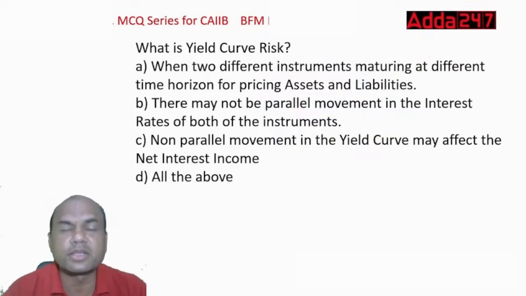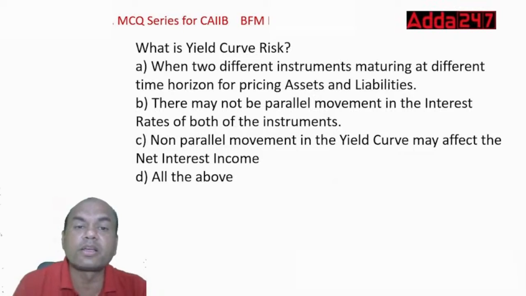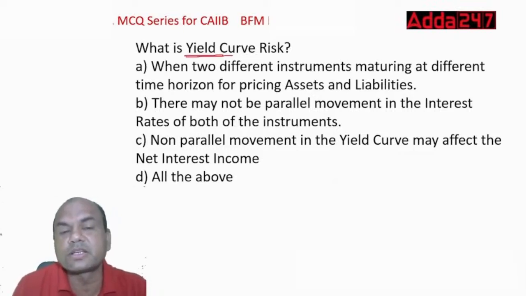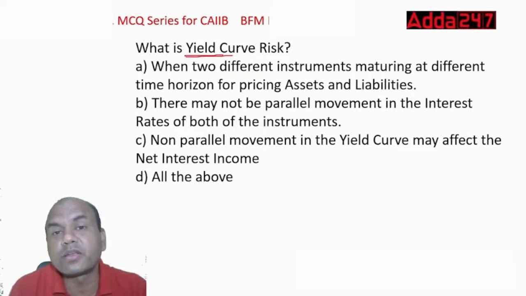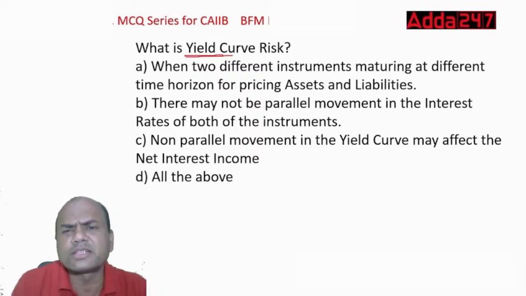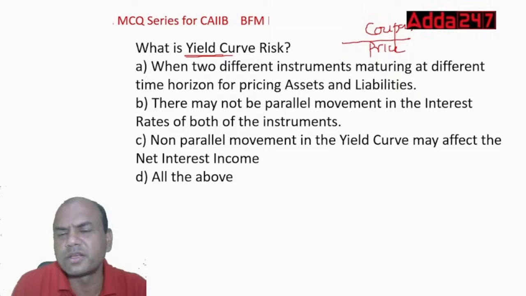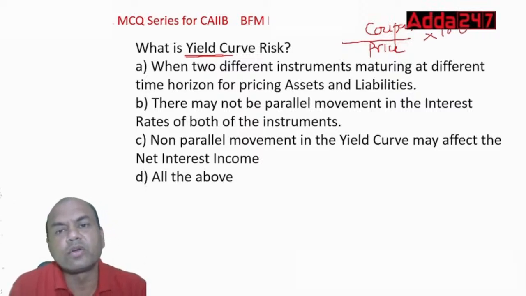What is the yield curve risk? Yield curve means it is yield. What is the yield? Yield means basically what are the returns I am getting from the bond. Formula is very simple: coupon upon price, into 100. Of course, everything is into 100 only. So this is yield. What is the yield curve risk?